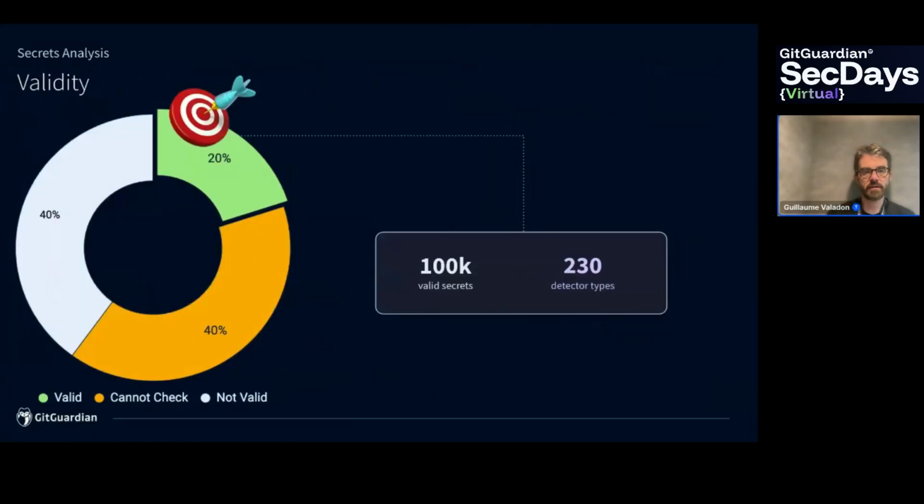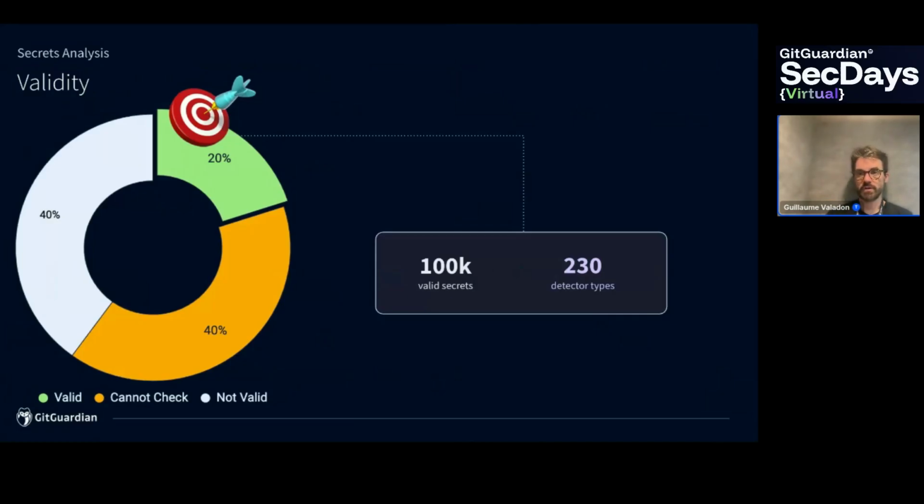Validity, again. In this talk, we are aiming at looking at secrets as attackers. So the most important one is to have a look at valid secrets. 20% of the secrets in this dataset are valid, 1 out of 5. That's huge. That's 100,000 valid secrets. However, not all of them are really important for attackers.